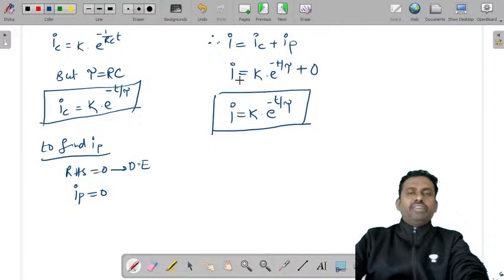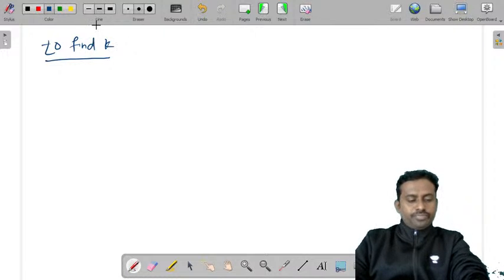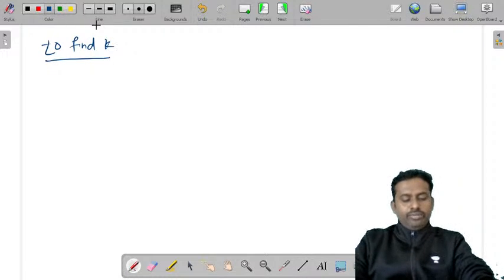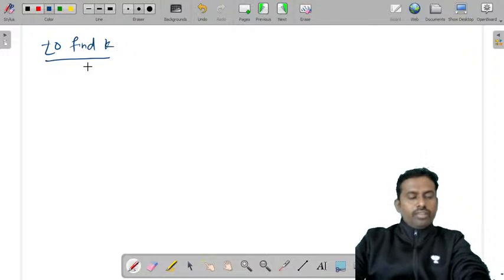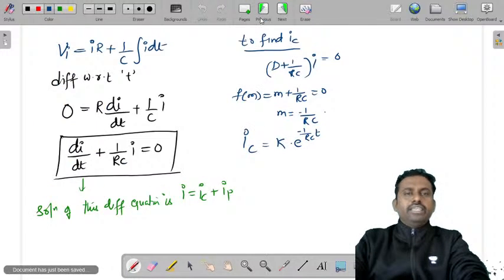In this, you need to find the value of k. So to find the k value, what do you do? We have I is equal to k into e power minus t by tau. At t is equal to 0 plus, I of 0 plus is Vi by R. This was what we have seen just now, right?